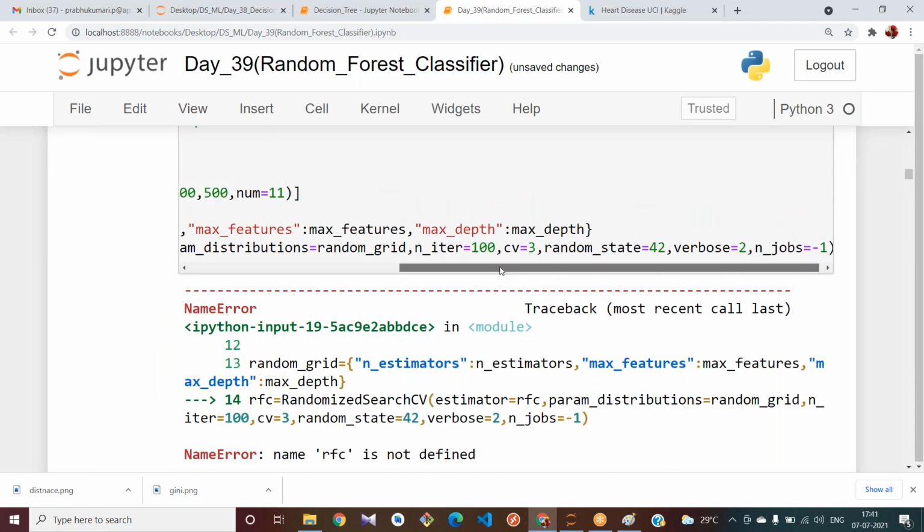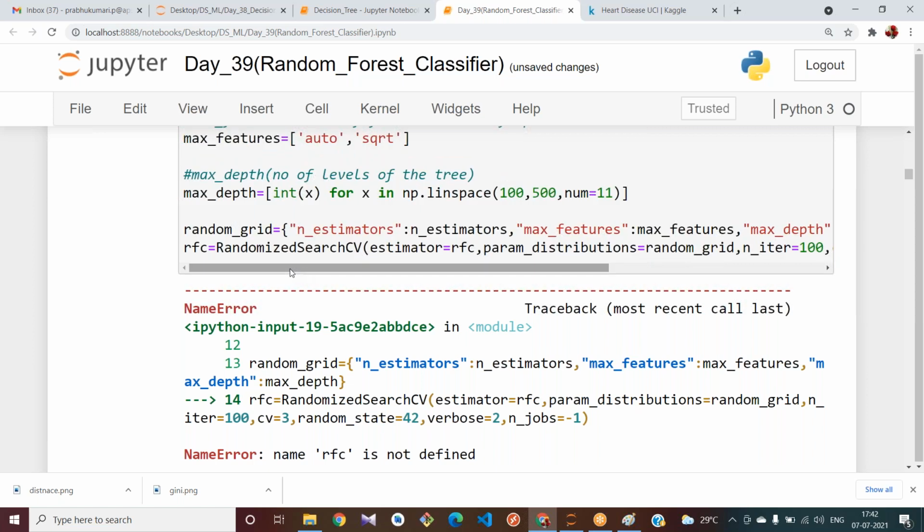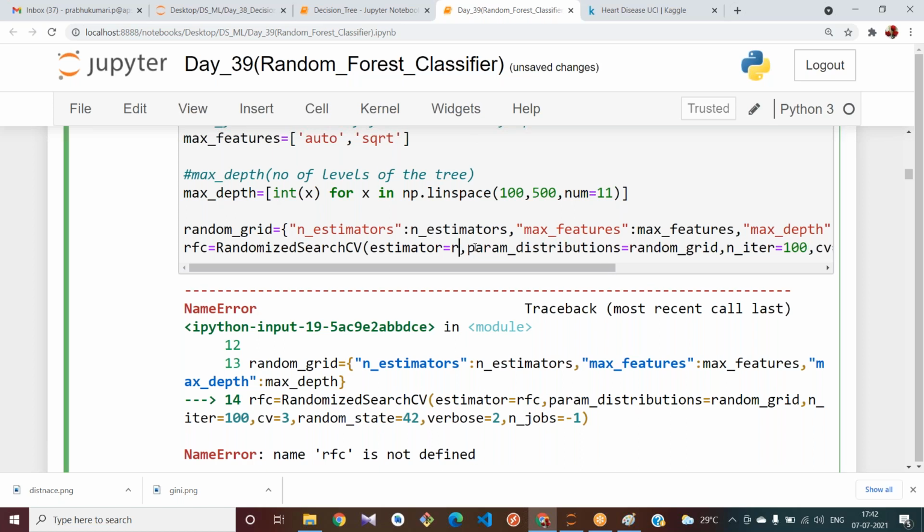RFC is not defined. We should provide here the classifier part.